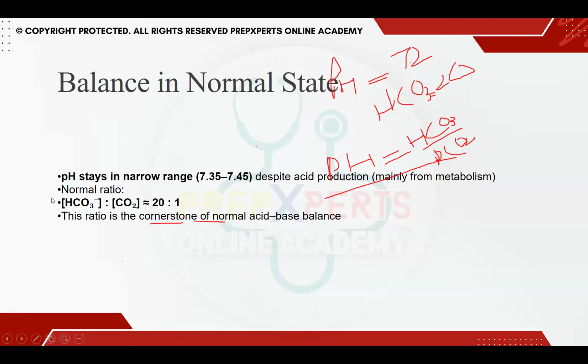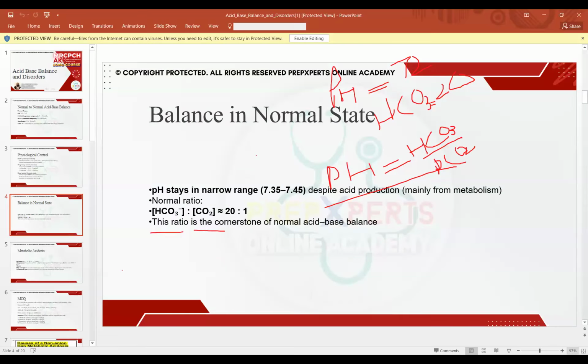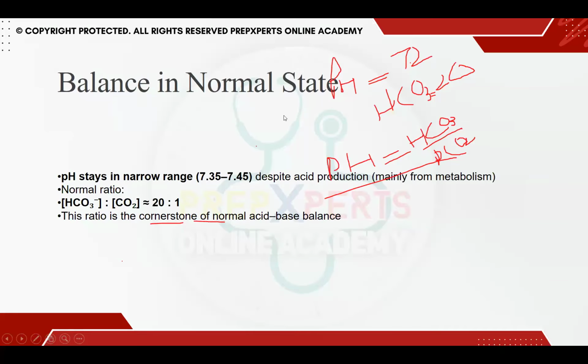Okay, the thing I really want you to understand is that in the body, acid is continuously being produced and base is continuously being produced. So when we are working and moving normally, we don't have acidosis or alkalosis. Why? Because we have these buffer mechanisms constantly working to keep the pH normal.